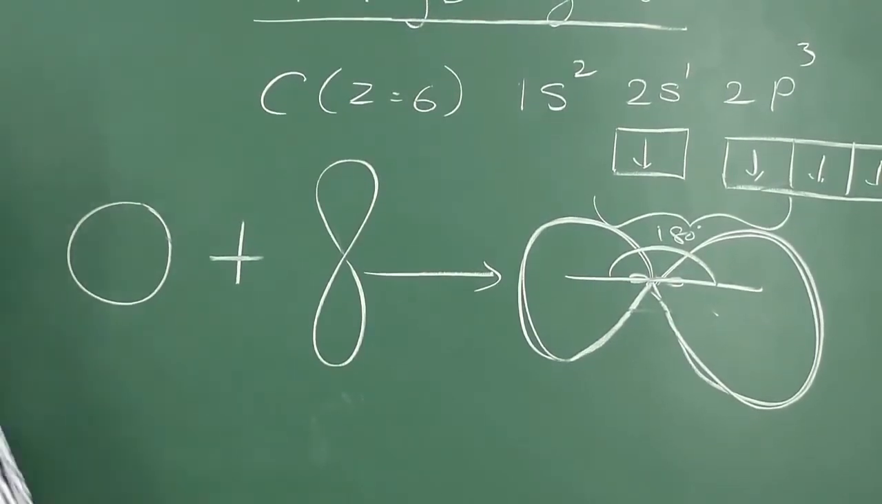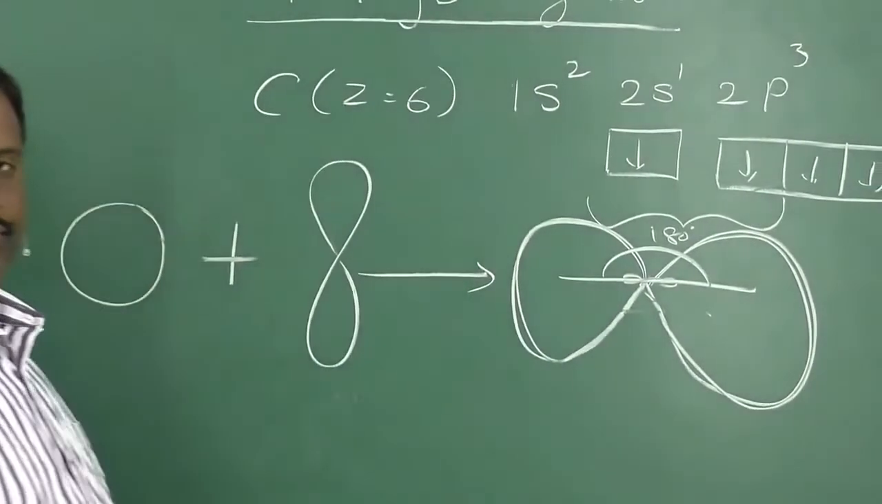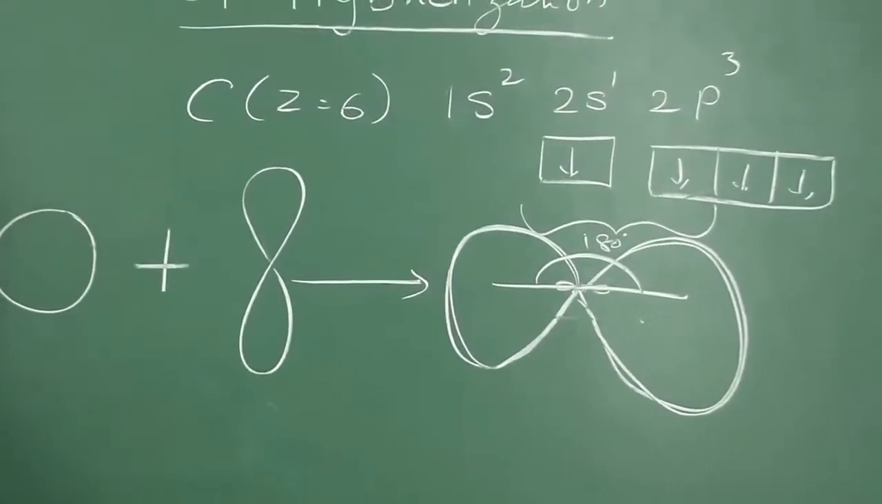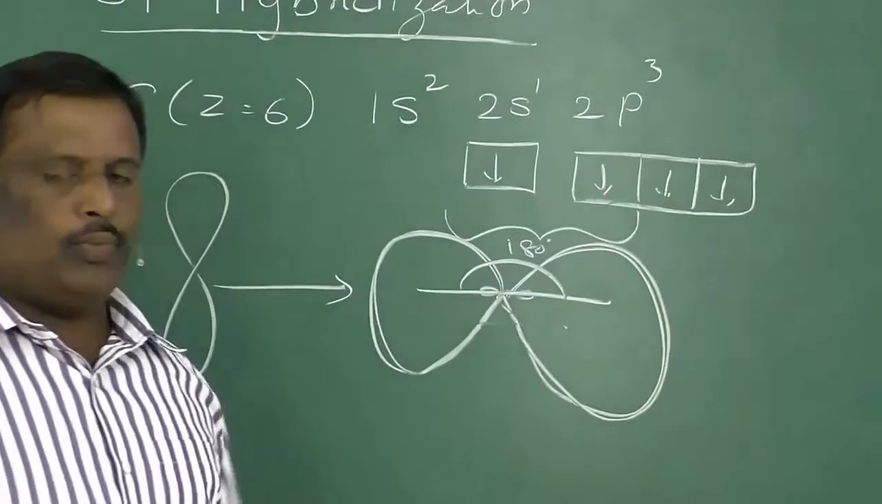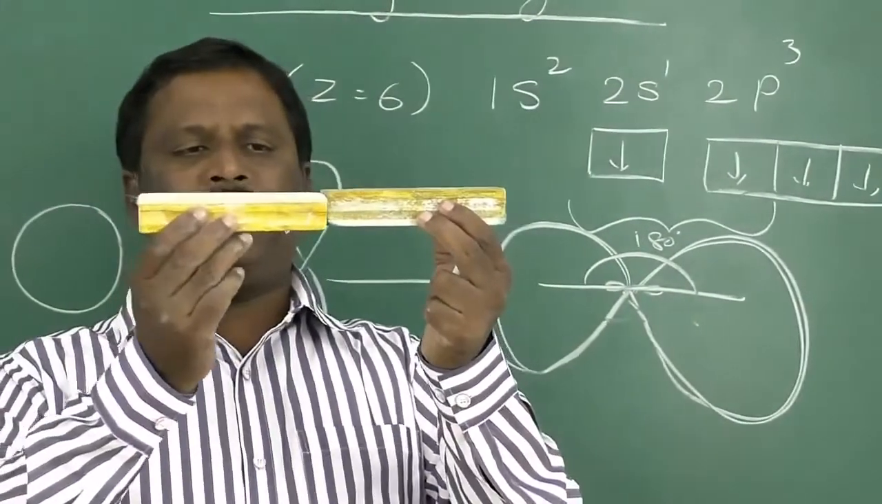Now in this carbon, there are two more pure p orbitals which do not take part in bonding. So this is one sp hybrid orbital and this is another sp orbital. They are in linear shape.